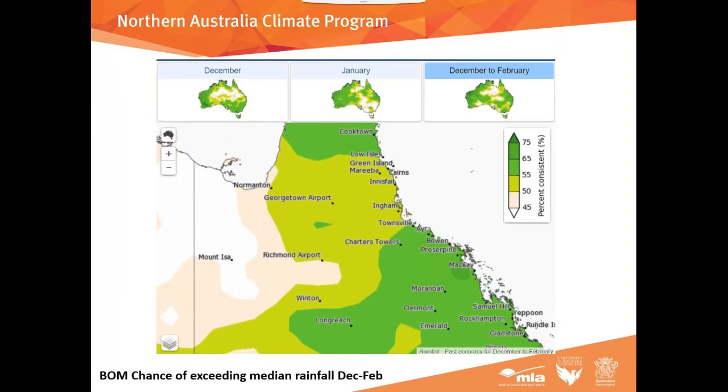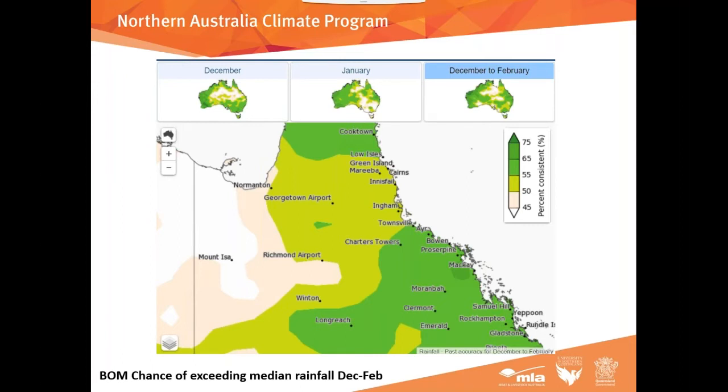So this map here is called a skill map, and basically it shows how accurate the forecast is. And sadly for Western Queensland, a lot of the time our forecasts aren't that accurate. You can see there, particularly into the northwest, out to Boulia, Mount Isa, those areas, there's fairly low skill for the forecast at this time of the year. And for Longreach, even at Longreach, we're only talking around that sort of 40 to 50%.